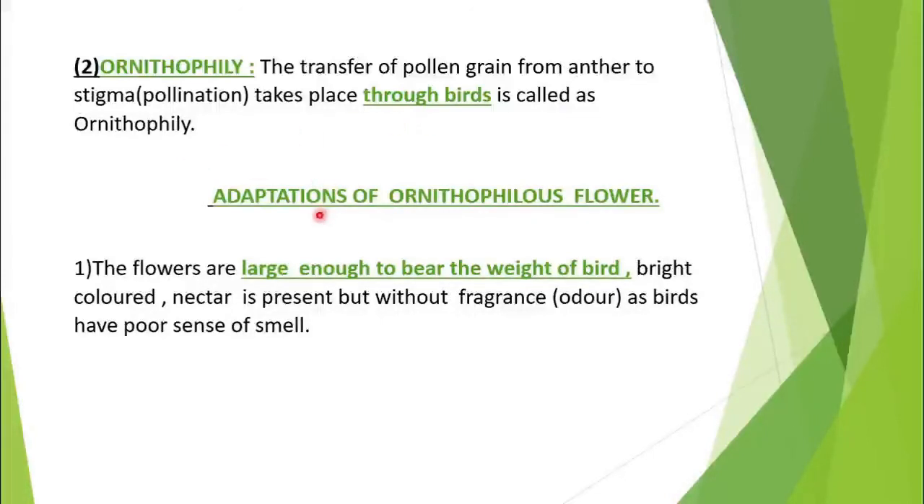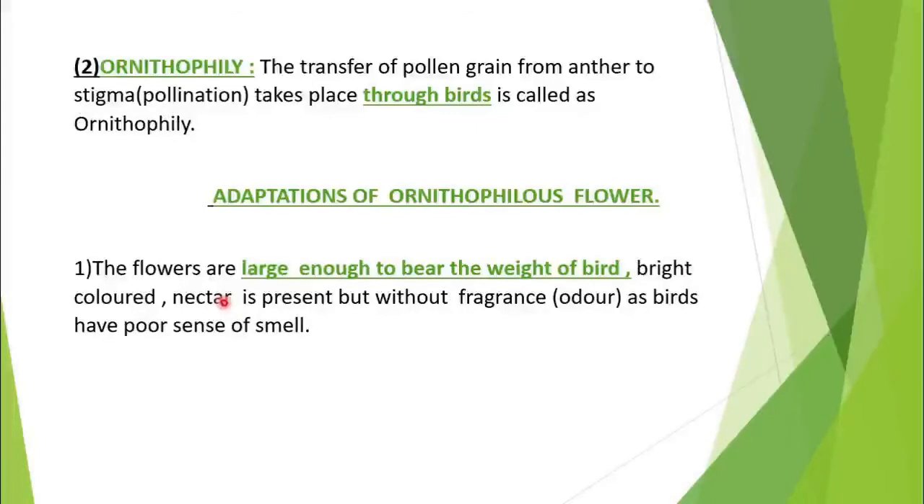Now we have to study adaptations of ornithophilous flowers. First adaptation is what type of flowers are present in this type of plants. Here the flowers are large enough to bear the weight of the bird. If the bird is going to visit that flower, the flower should be quite large so that it can bear the weight. The flower should be bright colored, then only the birds will get attracted.